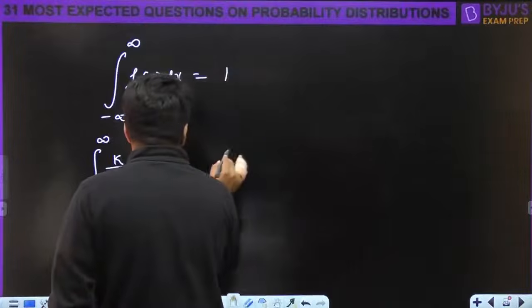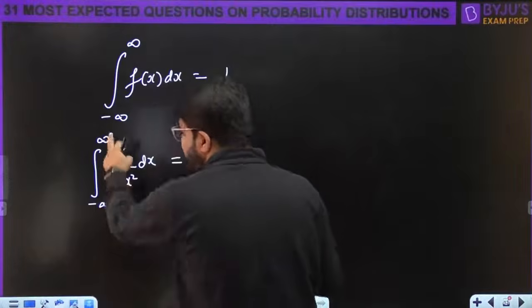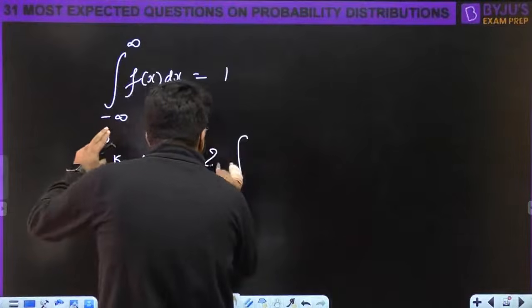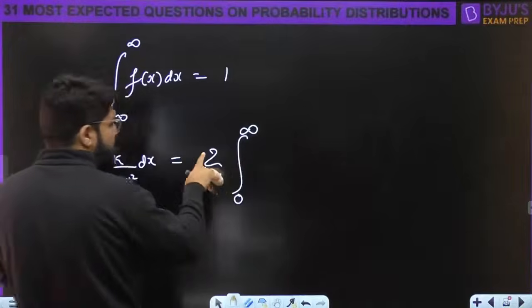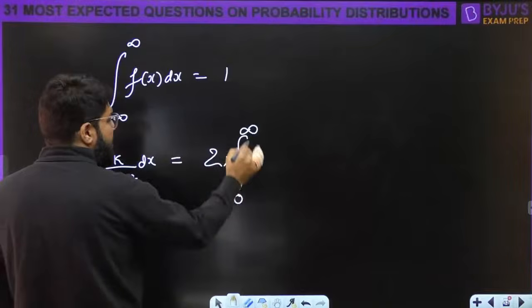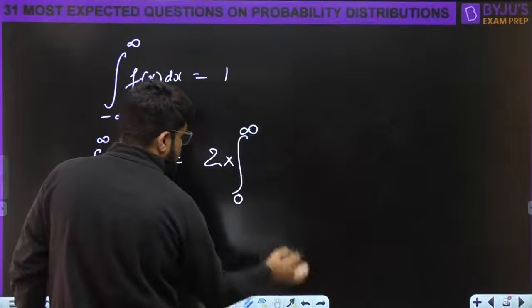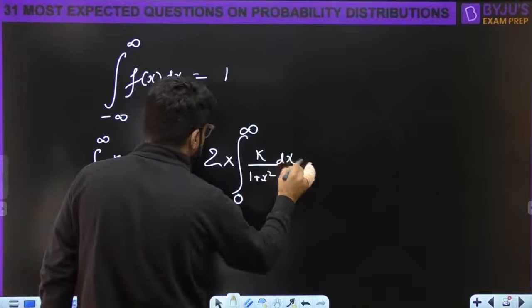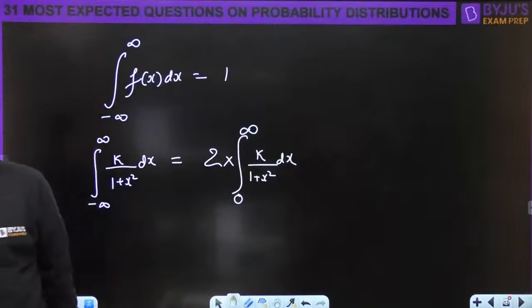Because of the even symmetry, the integration from minus a to a, for any value of a, can be written as twice the integral from 0 to a. Not for all functions, but here it is even.